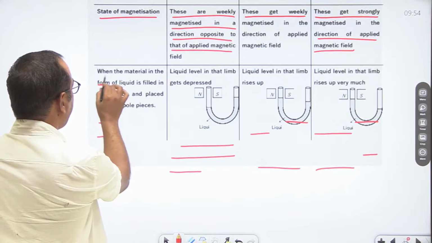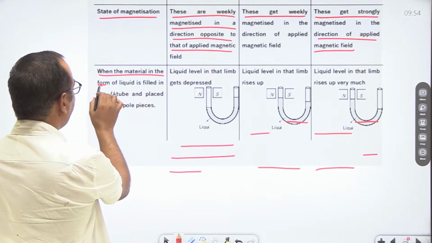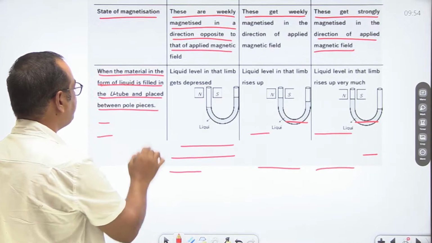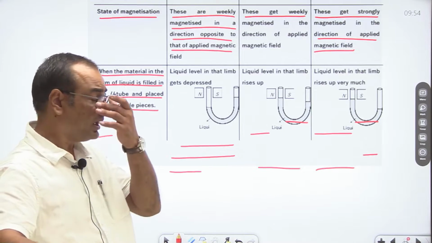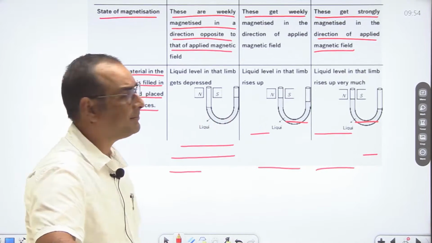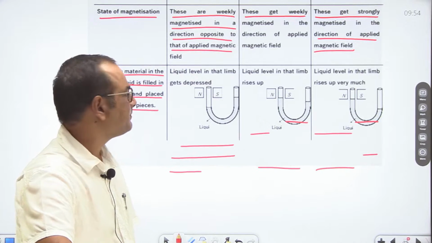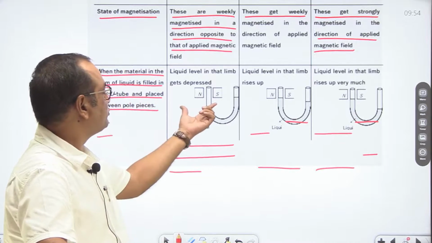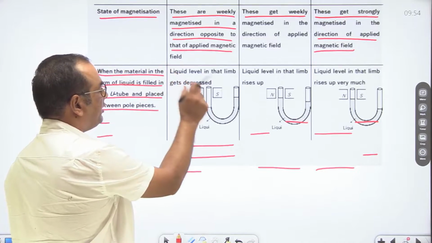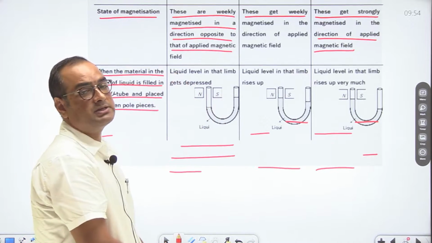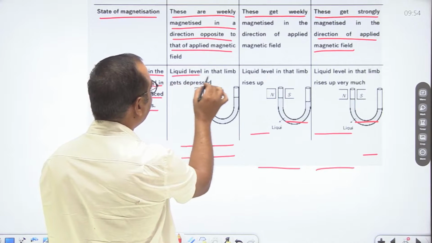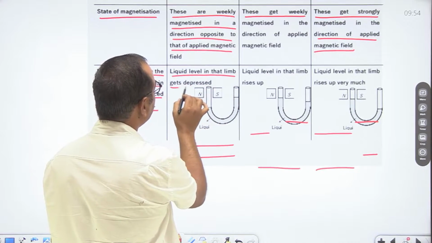Then when the material in the form of liquid is filled in the U tube and placed between the pole pieces. Let us say this is a U-shaped tube in which a liquid is filled, and these poles are placed near this U-shaped tube. In case of diamagnetic substance, the liquid level in that limb gets depressed.